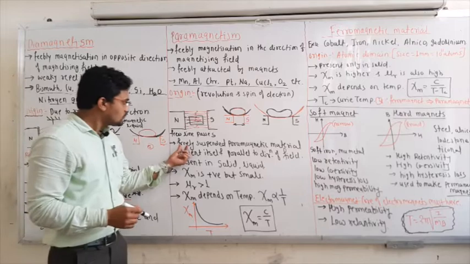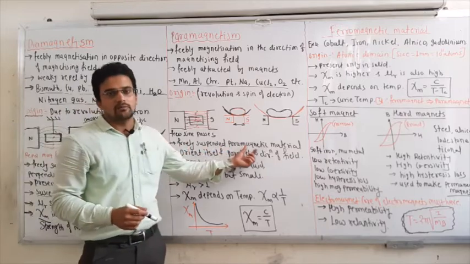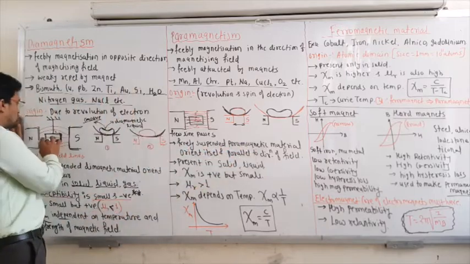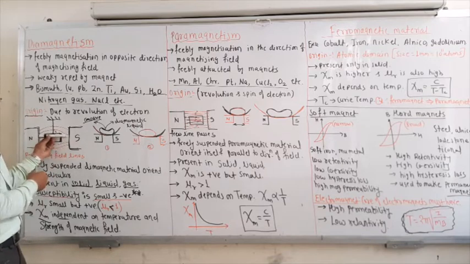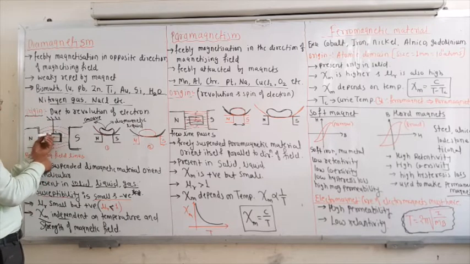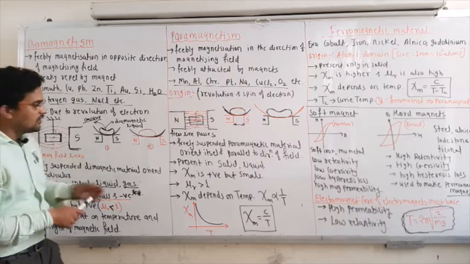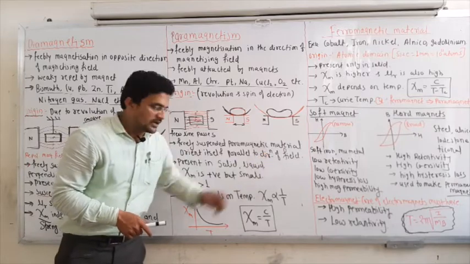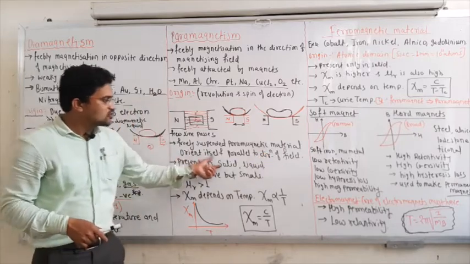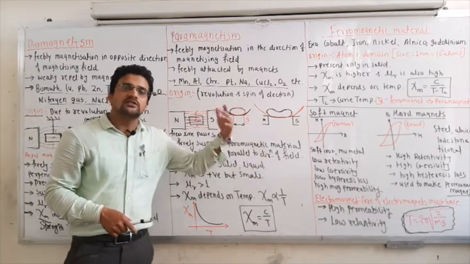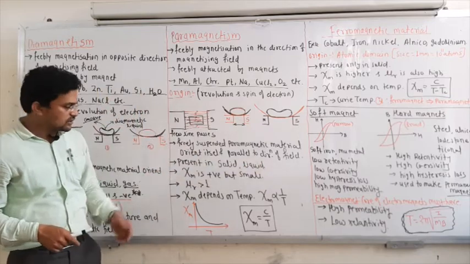Next is freely suspended paramagnetic material. If you suspend paramagnetic material like this, in case of the diamagnetic material it orients perpendicularly, but paramagnetic material will orient in the direction of the magnetic field, or parallel to the direction of the magnetic field. Next, it is present in solid and liquid. Sometimes it is also present in gases, so that is the exception.